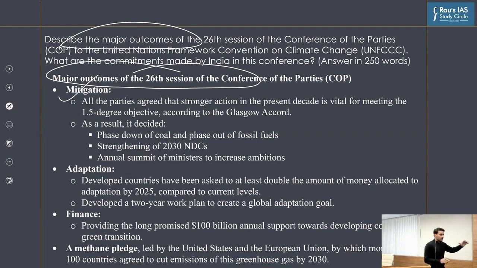And so the two major components, the important fact of COP26 was that in both of them, important agreements were finalized. So starting with mitigation, the phase down of coal was finalized. Strengthening of the nationally determined contribution was agreed upon, which is also the basis of the Paris Climate Deal.